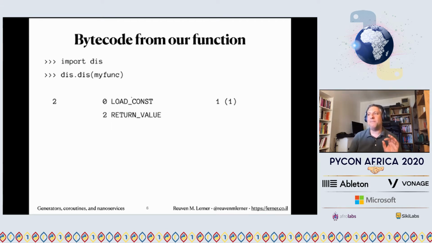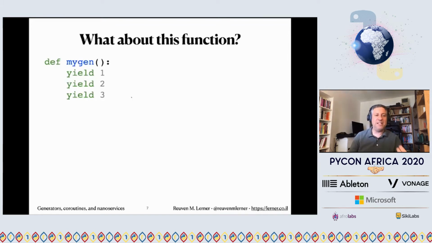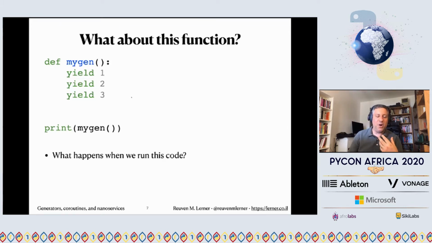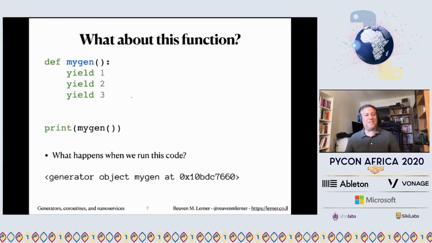All right, now that we've looked at a really dumb function, let's look at a slightly different function. What about this one? def mygen, yield 1, yield 2, and yield 3. I'm going to do the same thing as I did with myfunc before. I'm going to run it, and I'm going to print the result. What happens when we run this code? We actually get something totally different. We get this thing, generator object mygen at blah, blah, blah, all sorts of nonsense, which is not actually nonsense. It's the address in memory, which happens to be the same thing as the ID of the object. But we don't need to go there right now. Why did we get this generator object back rather than just 1?